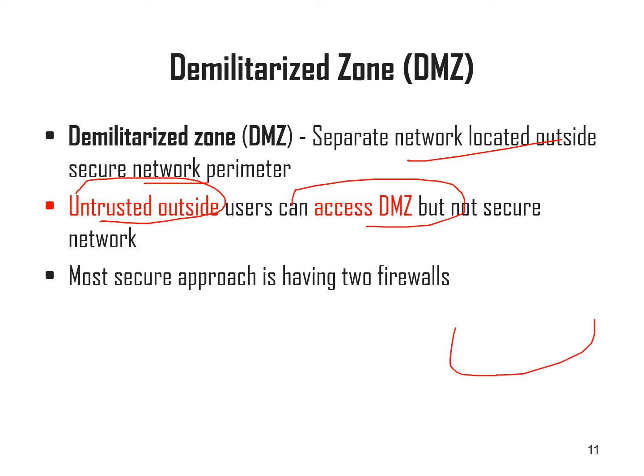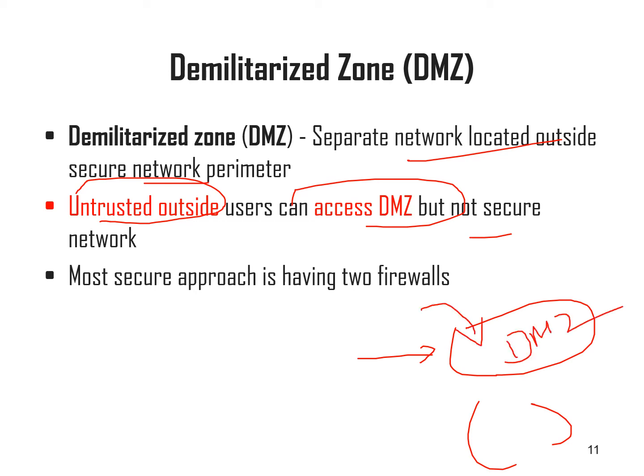So we create an artificial network called a DMZ, and any untrusted outsiders are allowed to access only that DMZ, not the secure network. It will not allow them into the secure network.